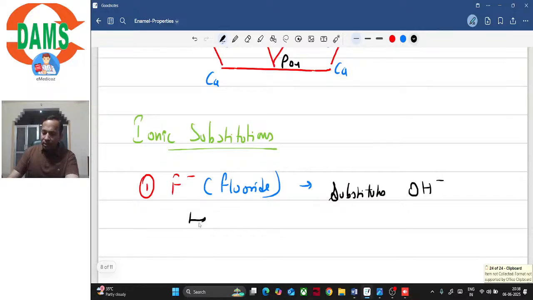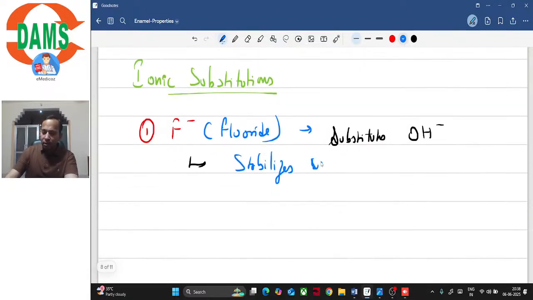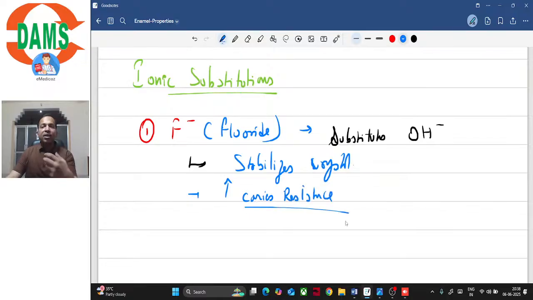And it stabilizes the crystal, and therefore it increases caries resistance. Basically, it is beneficial for the tissue, for the tooth, isn't it?